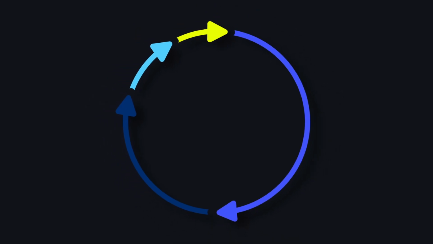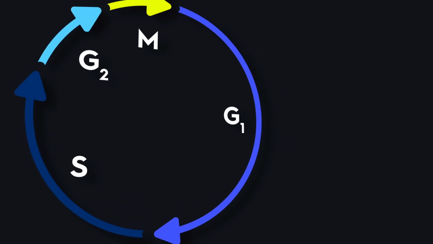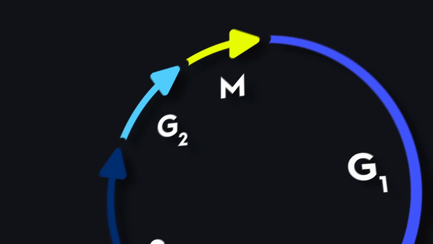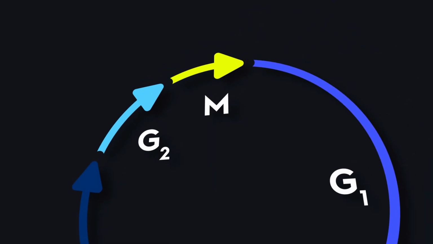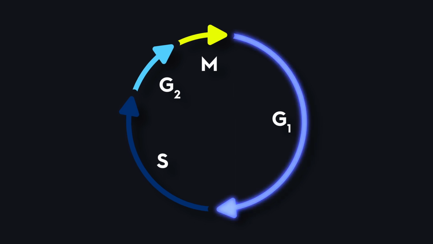The cell cycle is the ordered series of events that prepare a cell to divide. It has 4 phases: first gap or G1, synthesis or S, second gap or G2, and M phase, which includes mitosis and cytokinesis. Let's walk through them. In G1, the cell grows and builds materials for later. During S, DNA is replicated. Next, in G2, it produces the proteins needed for division. Finally, in M phase, the nucleus divides and the cell splits.